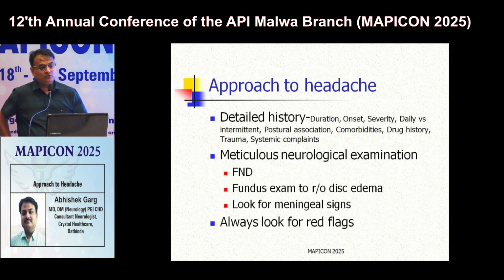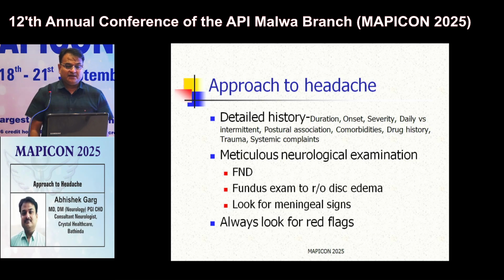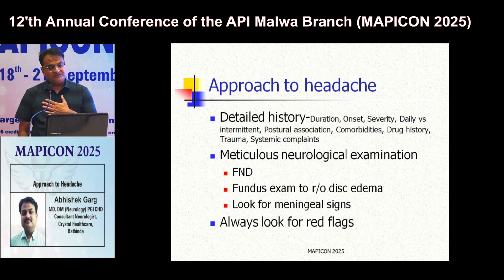So coming to approach of headache, whenever a patient of headache comes to your OPD or emergency, you should take detailed history in terms of duration, onset, whether onset was sudden or chronic, gradual, severity, is it mild in severity or severe in intensity, headache is daily or intermittent, does headache have any postural association, does it worsen with upright posture or lying posture, is there any underlying comorbidity, is there any drug history, history of trauma, or any systemic symptom.